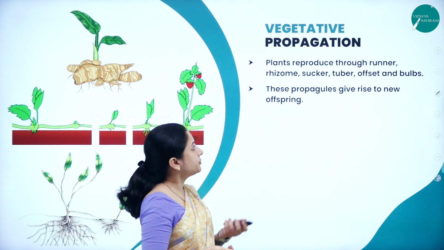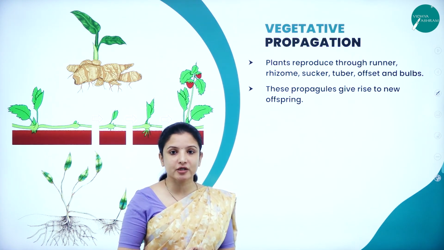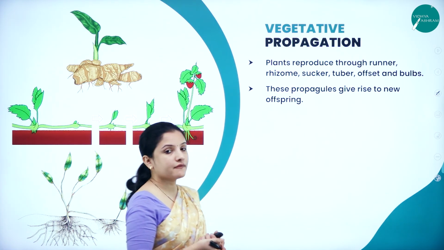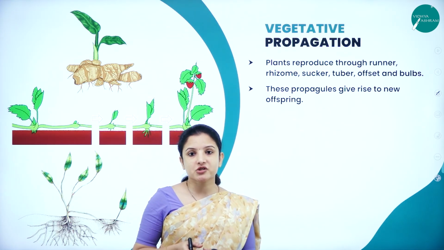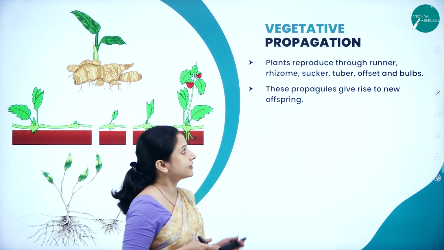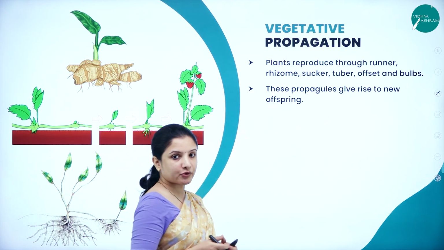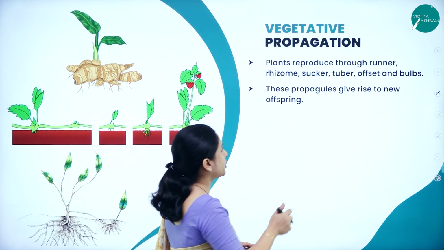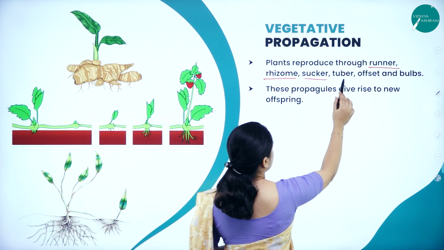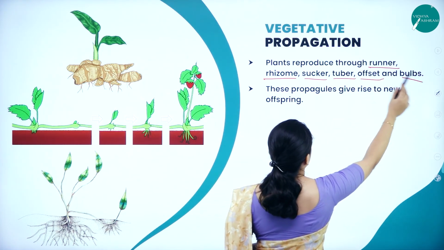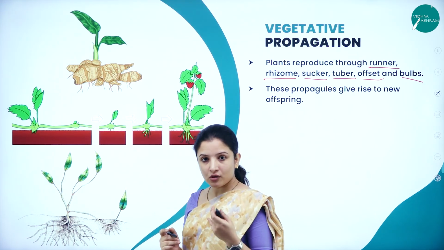So the next example is vegetative propagation. Organisms can reproduce by vegetative propagation, which is also a form of asexual reproduction. Vegetative propagation is usually seen in plants. Let us study by taking some examples. Plants reproduce by producing certain vegetative propagules such as runner, rhizome, sucker, tuber, offset and bulbs. These propagules are the ones that actually give rise to new offspring.